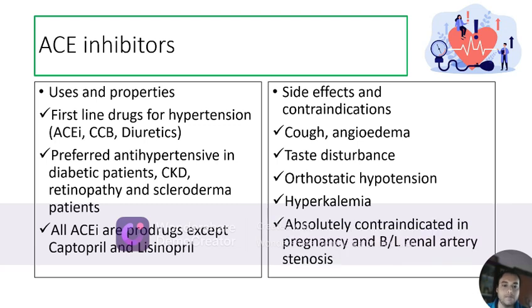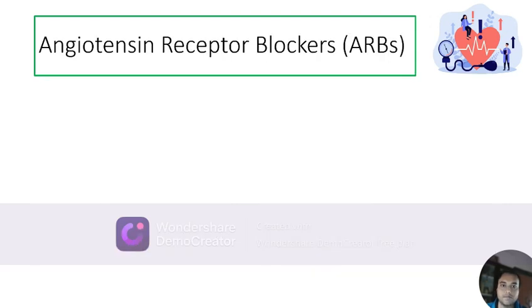spironolactone, etc. And they're absolutely contraindicated in pregnancy and bilateral renal artery stenosis. In pregnancy, ACE inhibitors can result in bilateral renal agenesis in the baby, which causes oligohydramnios and dysmorphic facial features. In bilateral renal artery stenosis, patients already have a low GFR, and if ACE inhibitors are used in them, it causes a further reduction in the GFR and precipitates acute renal failure.